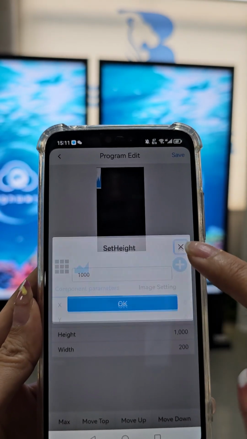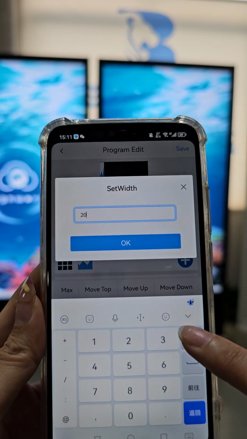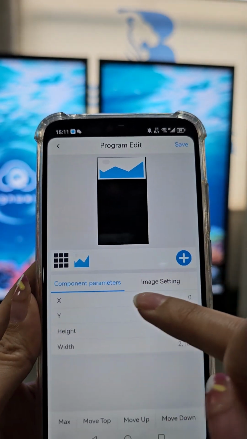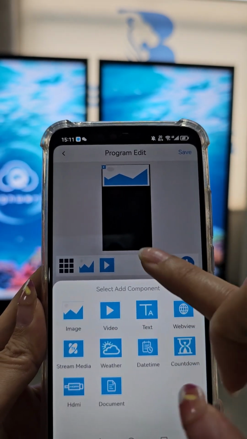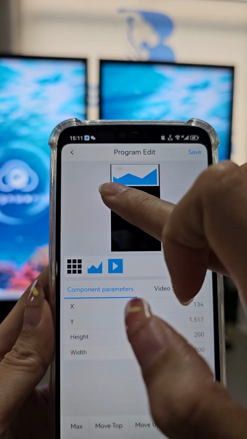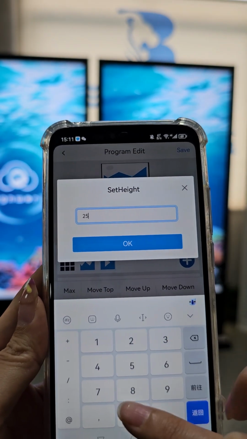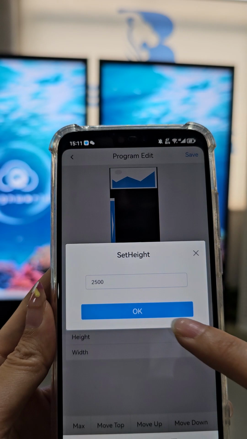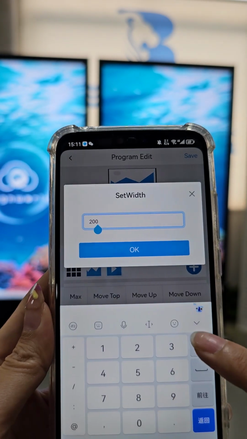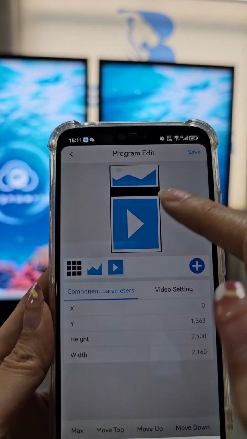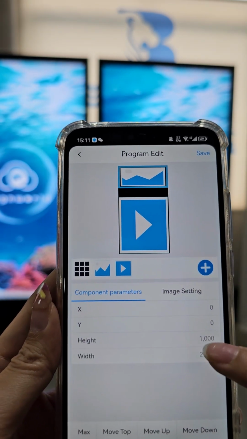Okay, and the web is okay, and also we can add the video. We can move it. We can choose this height. Okay, and this one. Okay, now this can add the height.